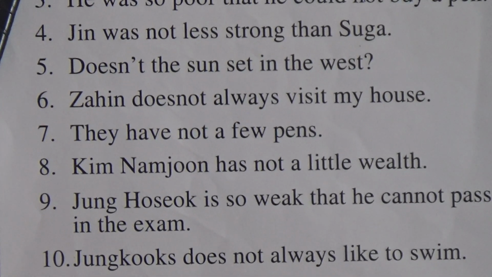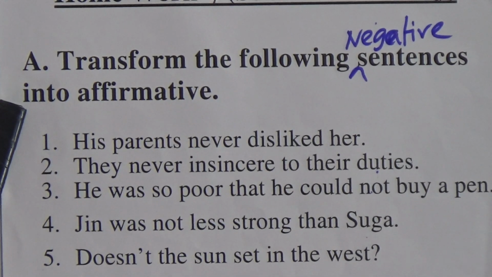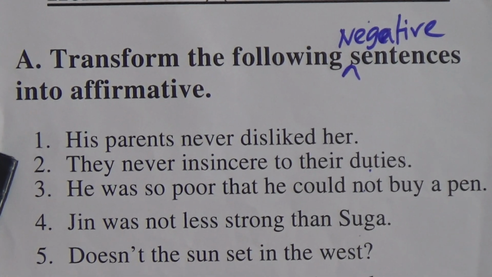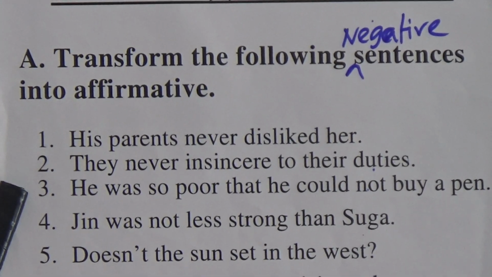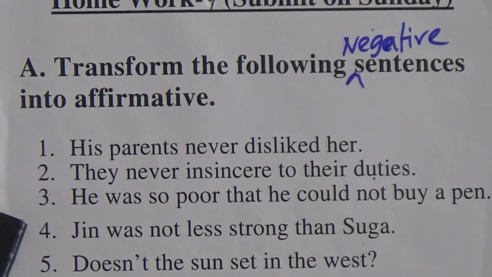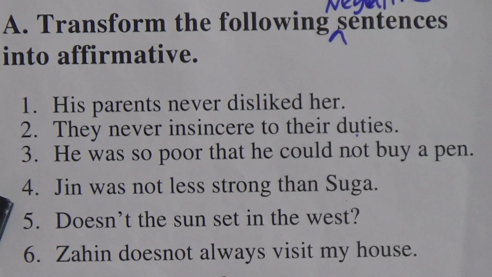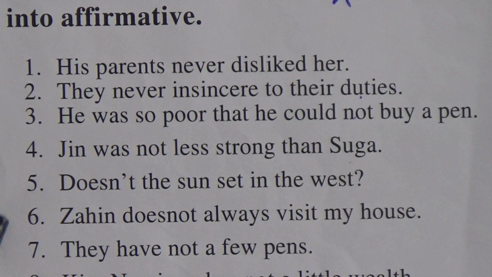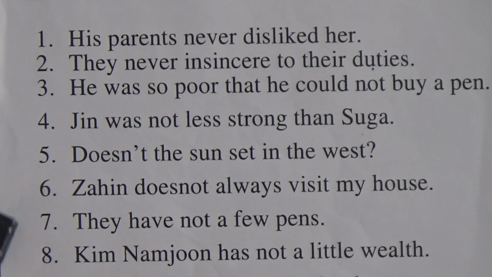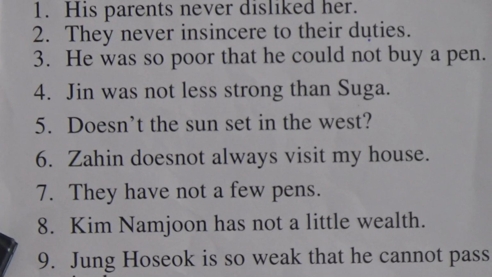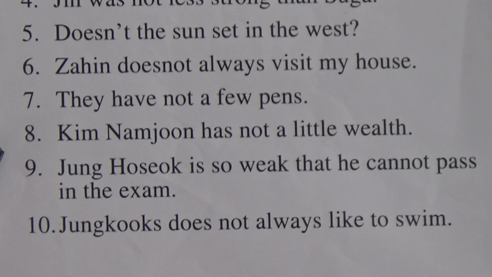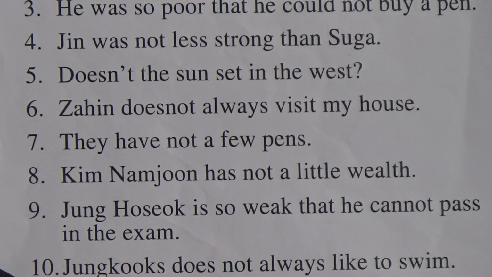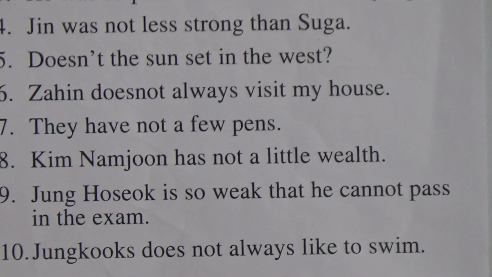I'm repeating for the last time. Number 1, you have to transform the following negative sentences into affirmative. Number 1, his parents never disliked her. They never insisted to their duties. He was so poor that he could not buy a pen. Jin was not less strong than Suga. 5, doesn't the sun set in the west? Jahin doesn't always visit my house. They have not a few friends. Kim Namjoon has not a little wealth. Jang Hussein is so weak that he cannot pass in the exam. Number 10, Jungkook doesn't always like to sing.